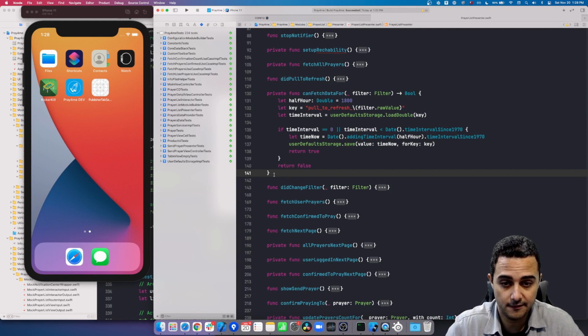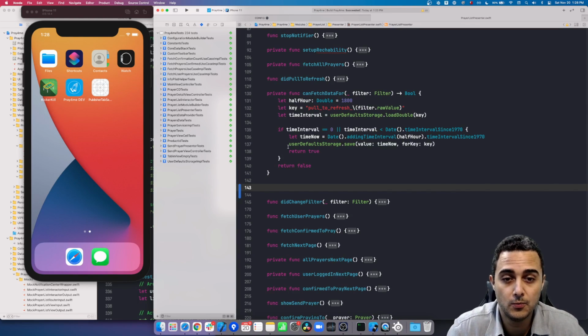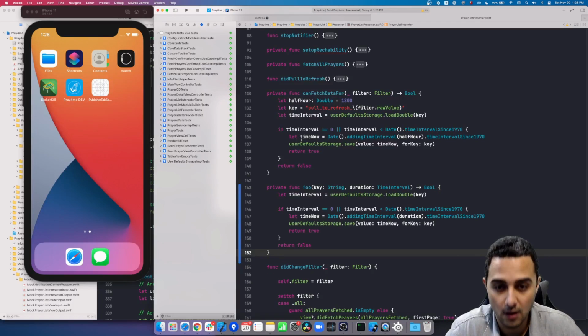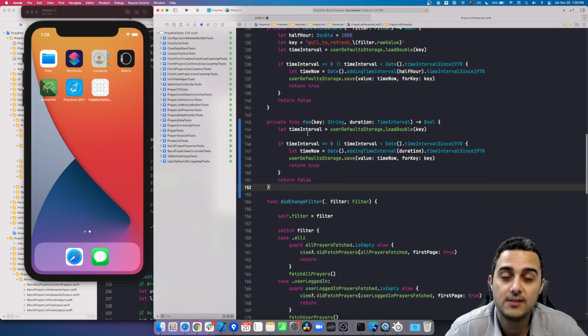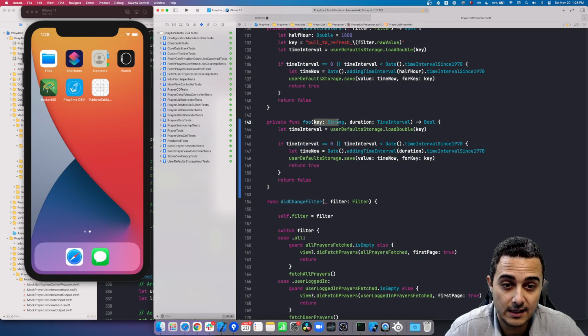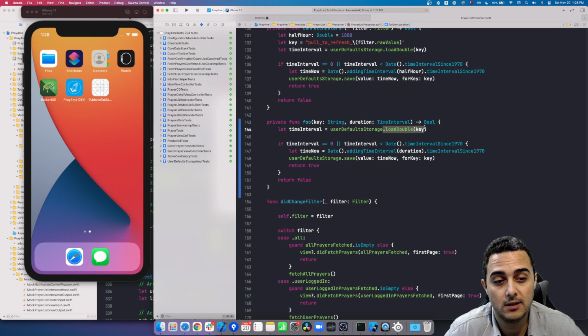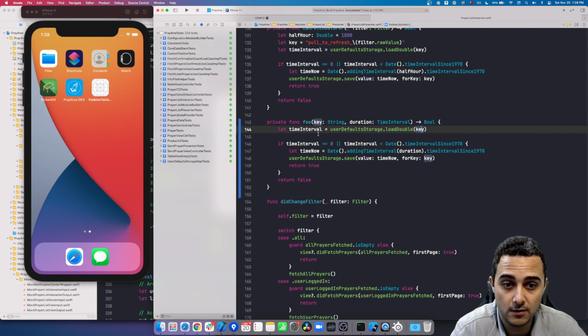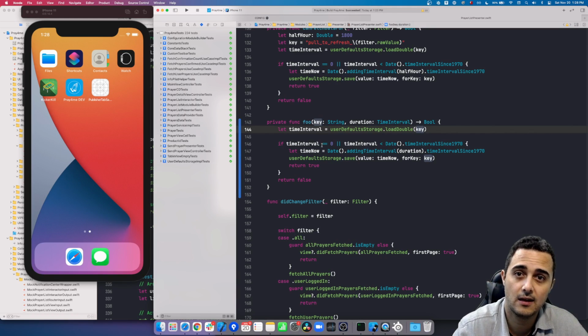So the first thing that I've done, I've managed to move everything inside this function into something more reusable, which we'll see right now with this function over here. Basically what this foo function does, it gets a key and a duration, a time interval, and with that we go into our user defaults and say, hey, given this key, give me the associated time interval that is stored within the user defaults. And from there, we just validate, okay, do we have this time? And is this time still valid?